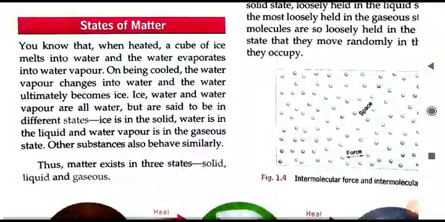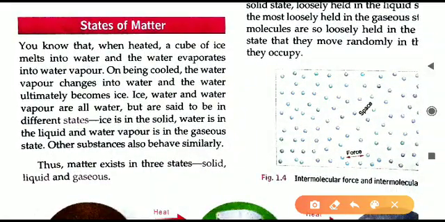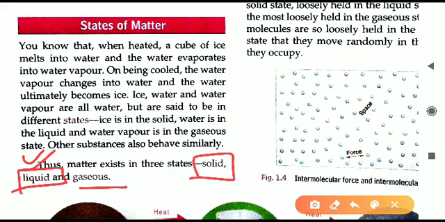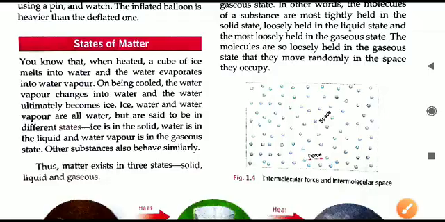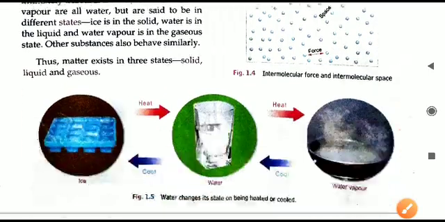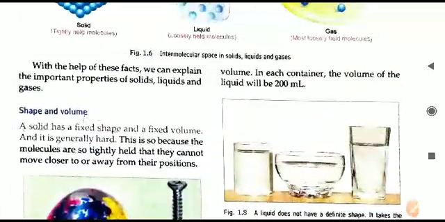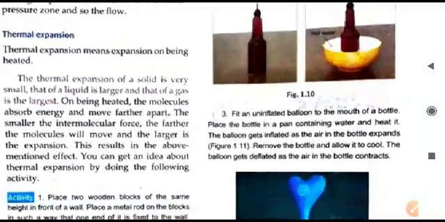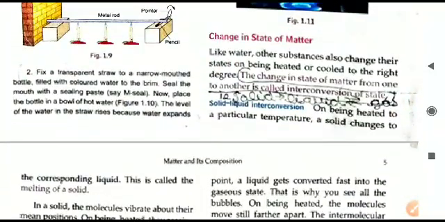Next important one is states of matter. There are three different states of matter. First is solid, then second is liquid, and the third one is the gaseous state of matter. First, second, and third. So these are the three states. Remember these three states of matter, and all of them can easily change from one form to another. What is it called? The conversion or changing of the state of matter from one form to another.